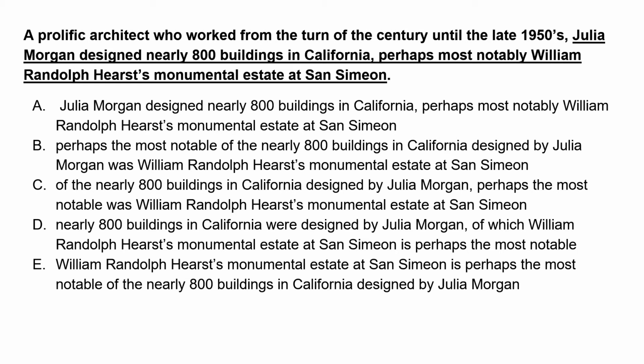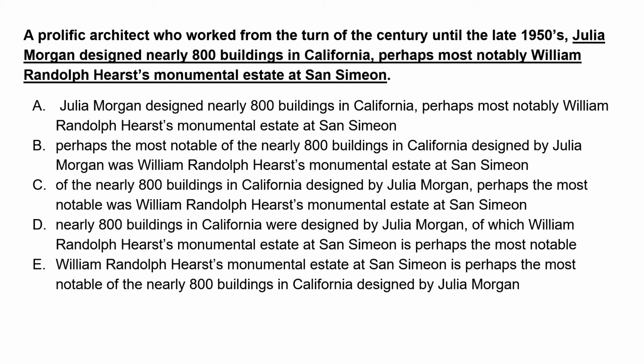Basically, we can take hints from this very part, right, Parminder? If otherwise is the situation, you'll read this sentence and every answer choice clearly, and then you will try to find out the answer. You look at different words, different placements. But now, since you know that a modifier and the modified noun should touch each other, first ask yourself this question: who is the prolific architect who worked from the turn of the century until 1950s? What is this modifier for?